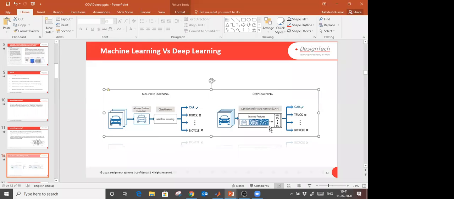So that is a different way. The task is the same for machine learning and deep learning, but the way is different. Here we use the artificial neural network, and in the case of machine learning, we use some kind of statistical analysis. That is the difference.